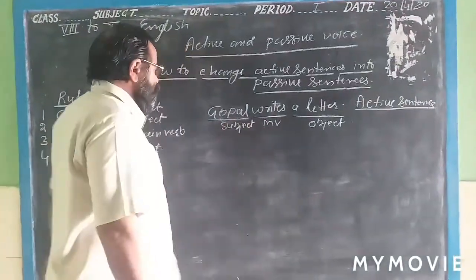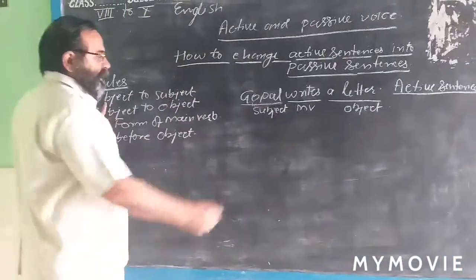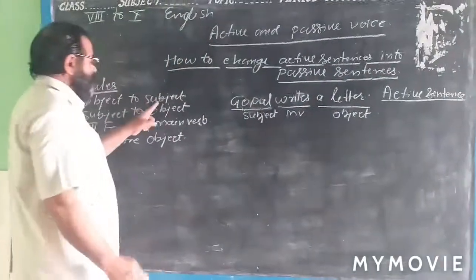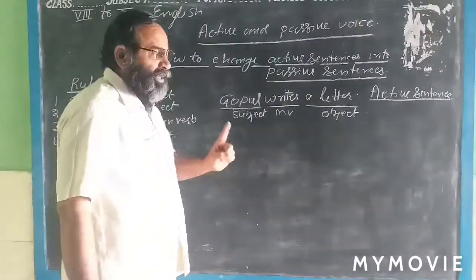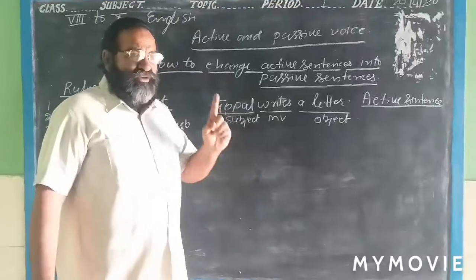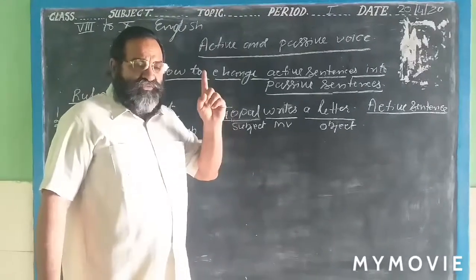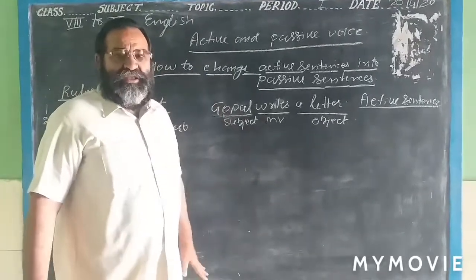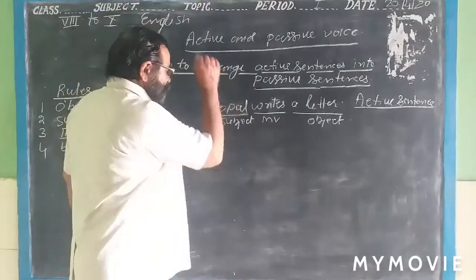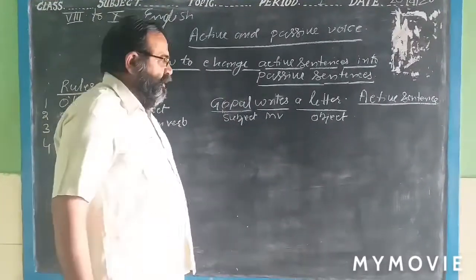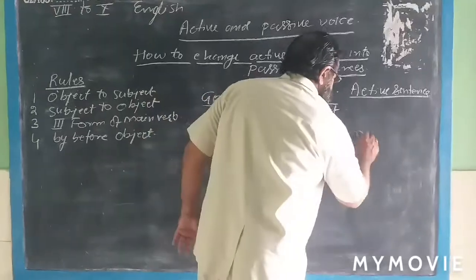Then we will change this object, a letter, into the subject. Subject means the word which will be written in the beginning of the sentence. This Gopal is the subject here in the active sentence. Now you want to change it into the passive voice sentence.